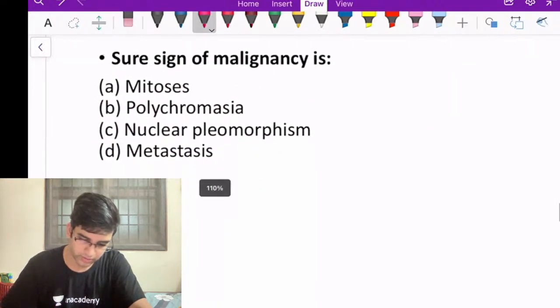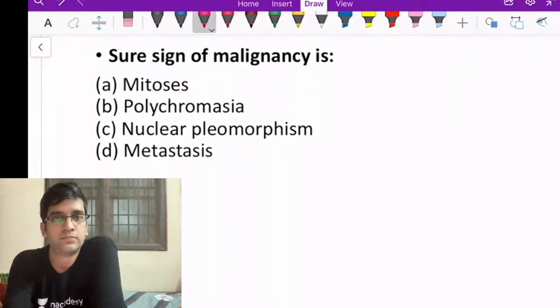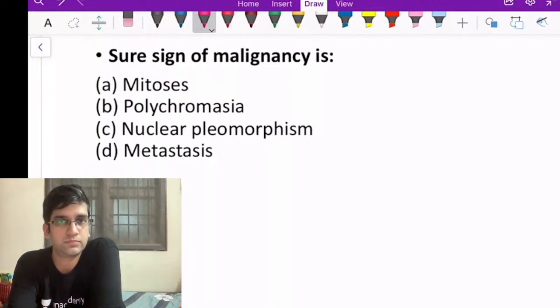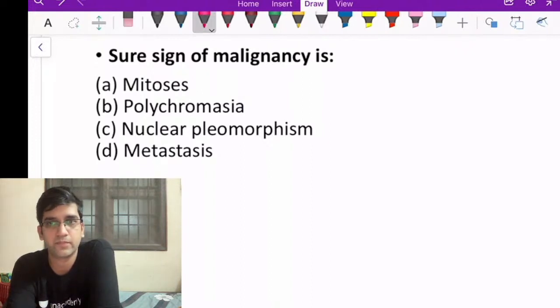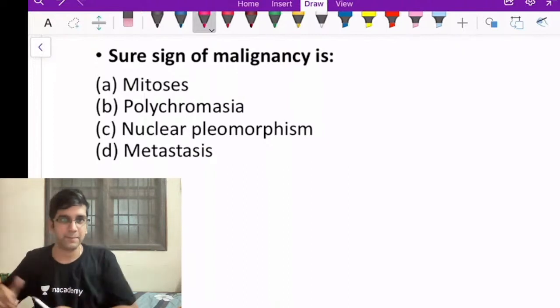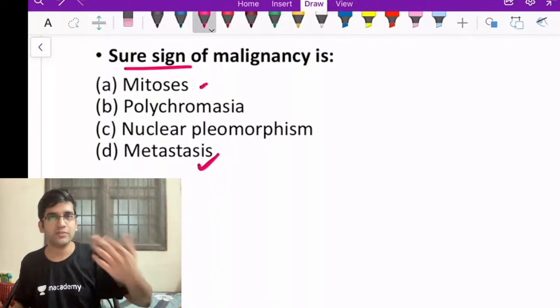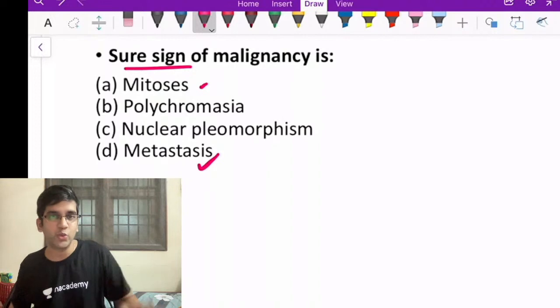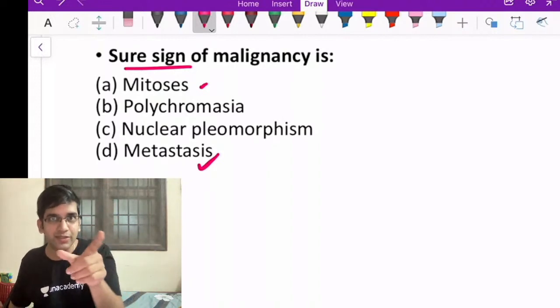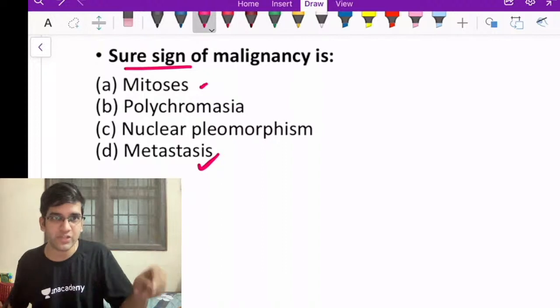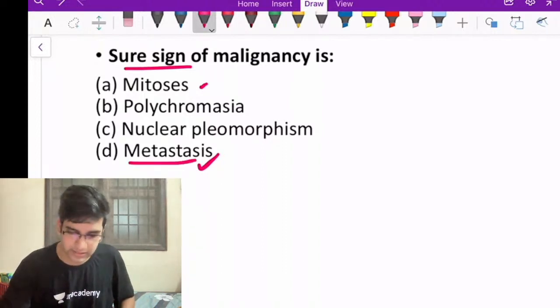Go to the next question. I was just looking for someone who will answer option A, right? Good. Sure sign of malignancy, it's metastasis. One of the commonest problems for mistakes is you don't read all 4 options. You look at the first option, it looks correct, you tick and come, right? Don't do that. Please read all 4 options. Sure sign of malignancy is metastasis.